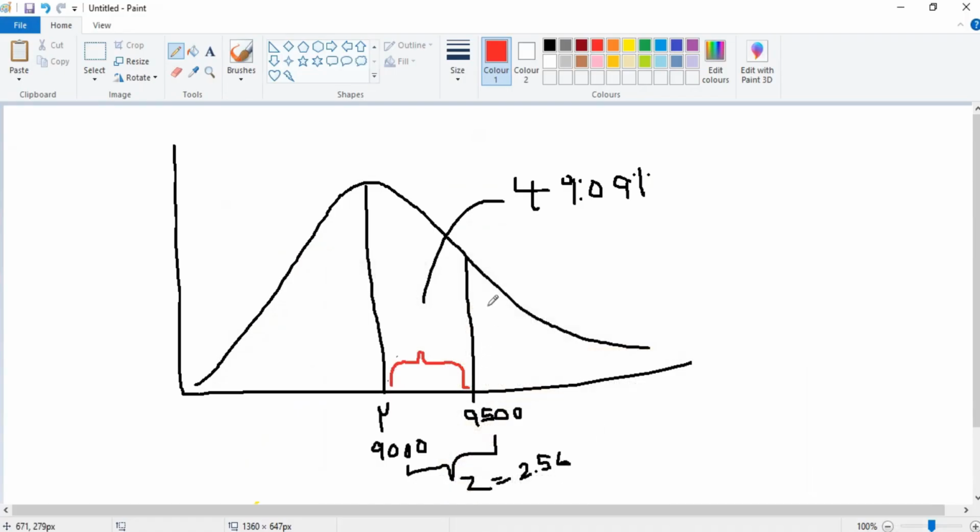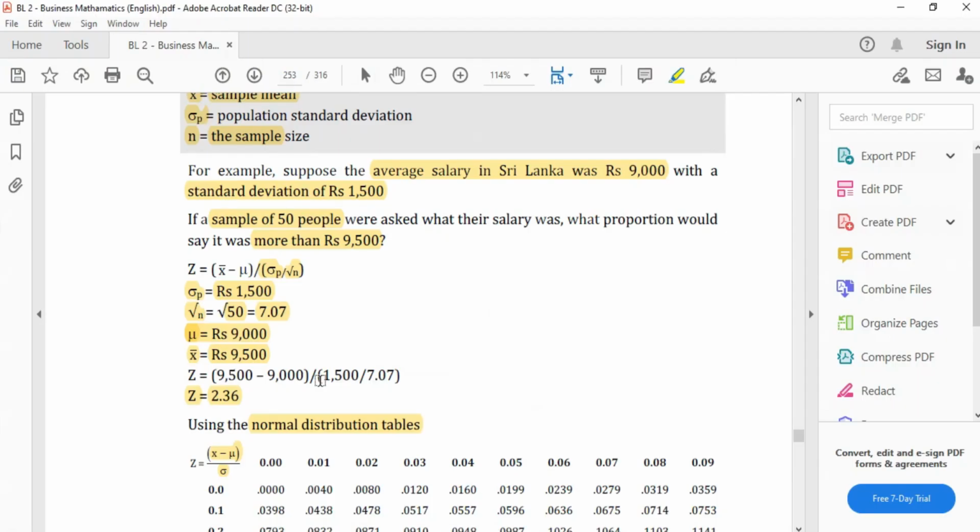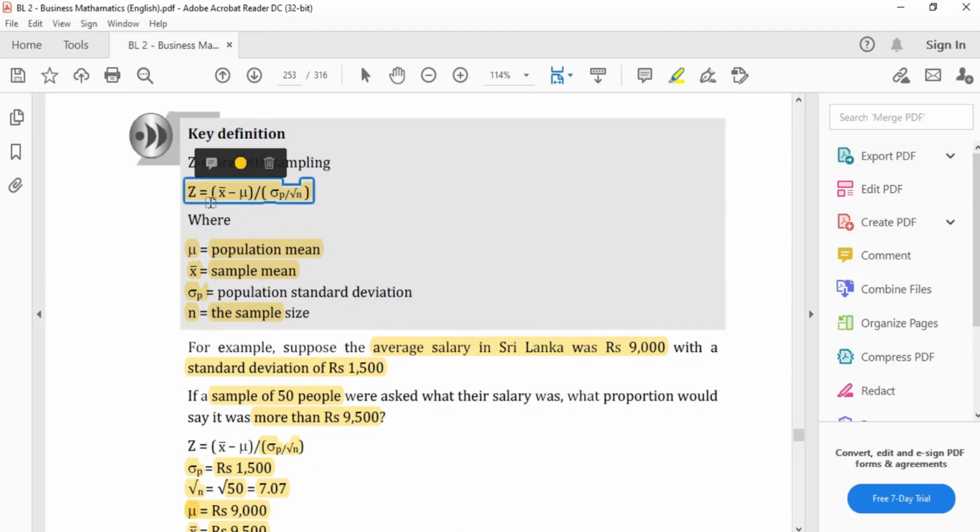That means they asked for this section, more than 9,500. To find more than 9,500, we can't do anything directly because we need this one to find z, and then only we can find this area. But z, the mean and the new average are linked by the formula: z-score equals x bar minus mu divided by standard deviation over the root of the sample size.